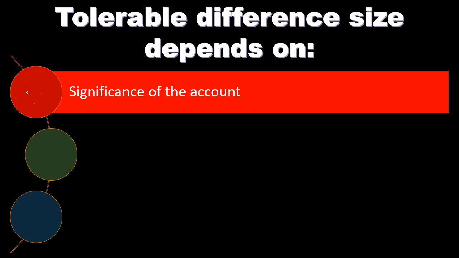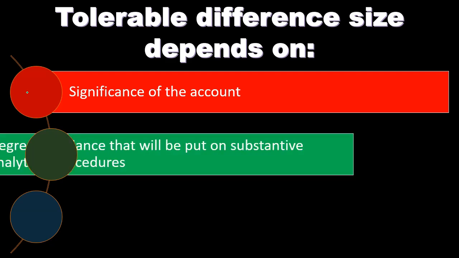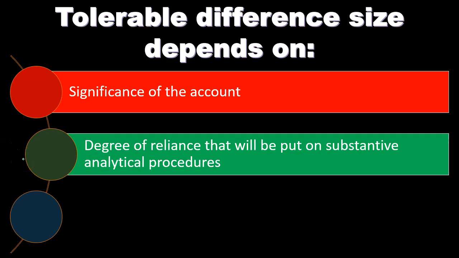If it's a very important account, then possibly we're going to be more precise. If it's cash and cash is very important, then we probably want a low difference when we do these types of analysis. So that's one of the main things that's going to be effective. Degree, and also, of course, always we're relating to materiality. What's going to be a material type of account, one that might affect decision makers as well.